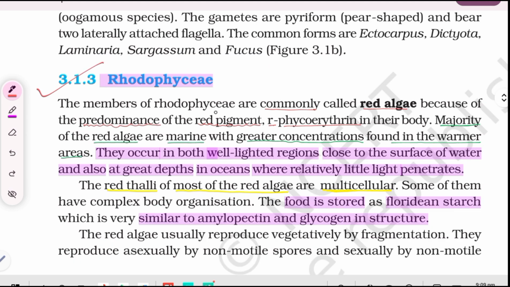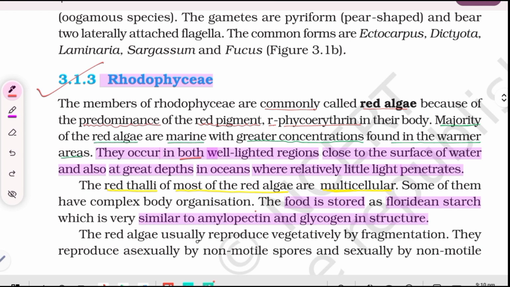Rhodophyceae. The members of Rhodophyceae are commonly called red algae because of the predominance of the red pigment r-phycoerythrin in their body. Majority of the red algae are marine with greater concentrations found in the warmer areas. They occur in both well-lighted regions close to the surface of water and also at great depths in oceans where relatively little light penetrates. The red thalli of most of the red algae are multicellular. Some of them have complex body organization. The food is stored as floridean starch, which is very similar to amylopectin and glycogen in structure.